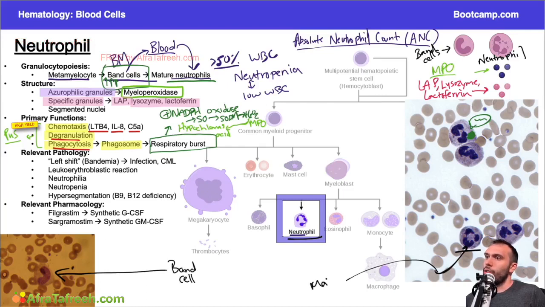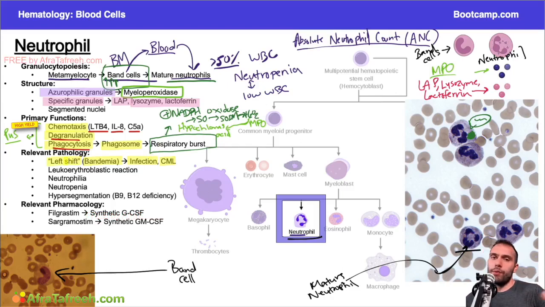Now, like we said a moment ago, going back to these band cells, if you had a lot of band cells, in other words, a bandemia, right? Band referring to the band cell, and emia referring to in the blood. A large number of band cells in the blood could signify potentially an infection. Now, you can also see this with things like chronic myelogenous leukemia. We kind of talked about that already. You can have a large elevation in your white count in the setting of chronic myelogenous leukemia, where you're basically pumping out a bunch of immature cells. And we also said that if the white count's very elevated and the percent basophils are also very elevated, that can be a clue potentially that you might be dealing with CML.